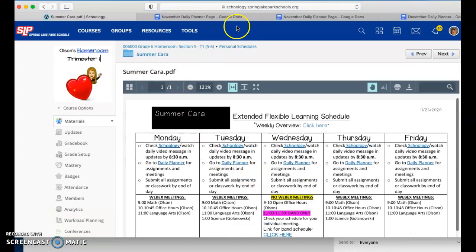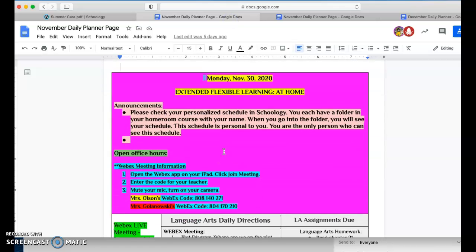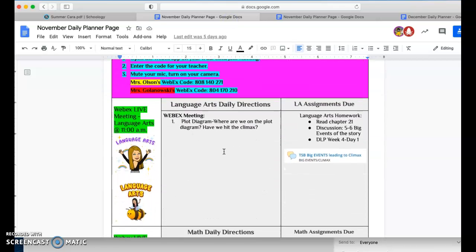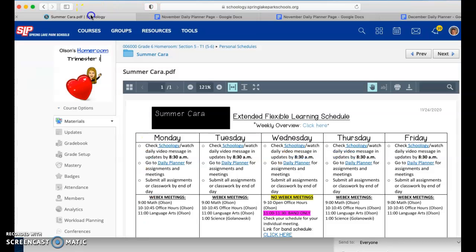All right, let's look at the schedule for today. So once you're on that schedule, for language arts, we're going to work through the plot diagram and think about where we left off last week, where we are on that plot diagram, and have we hit that climax yet? Your job today is to read chapter 21 on your own, and then there is a discussion thread where you're going to list 5 to 6 big events of the story. And then lastly, you're going to work on your DLP week 4, day 1. You'll notice that if you go into Schoology, it's the November 30th discussion thread. We can go there just to make sure you see it.